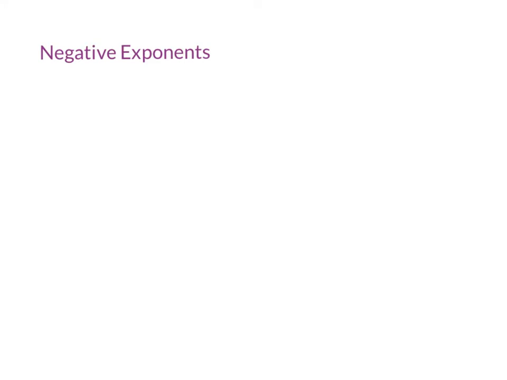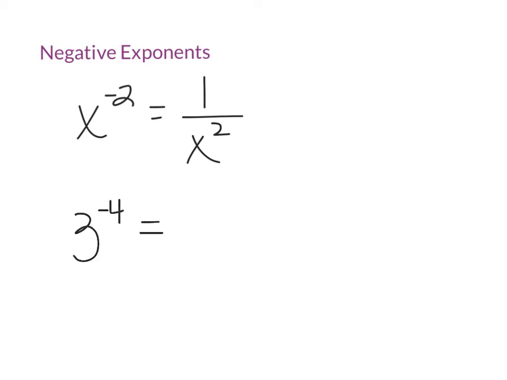All right, the last law that you learned about was with negative exponents. So again, if you have a negative exponent, we learned that's the same as rewriting it as 1 over the positive exponent, so x squared. Same thing if I gave you 3 to the negative 4th. That's the same as saying 1 over 3 to the positive 4th.